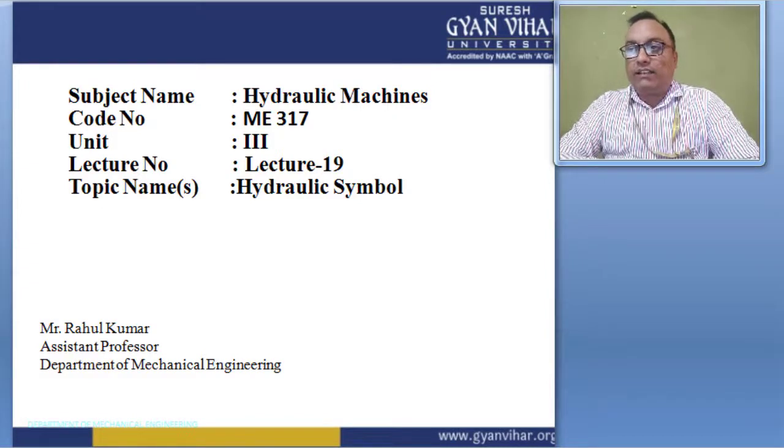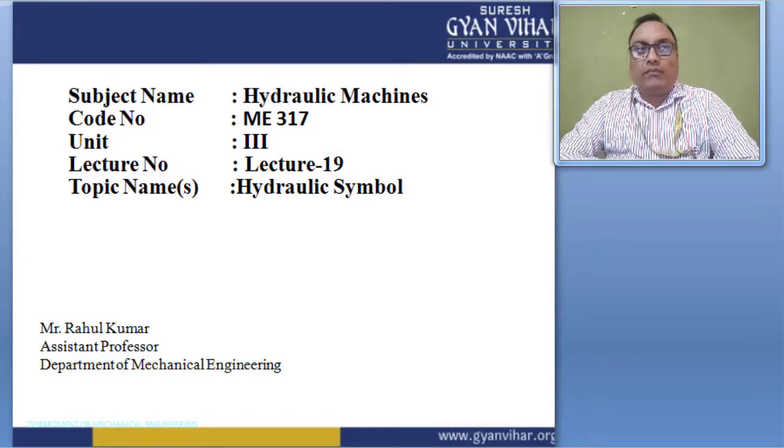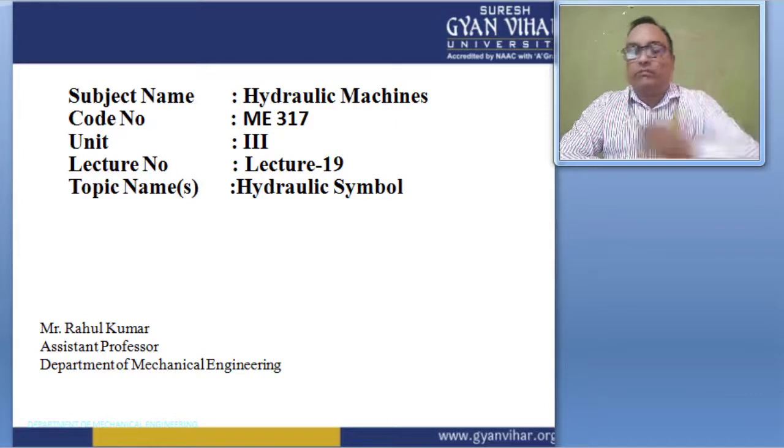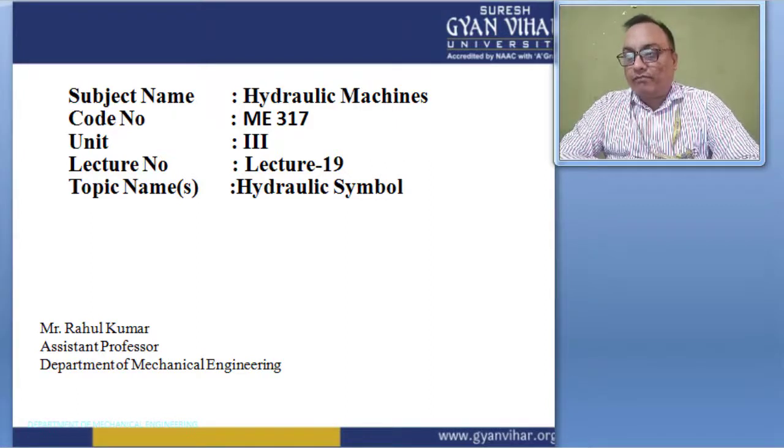So ISO is the International Standard Organization, which has the same control over the symbols used internationally. Means if you are working in India or you can work in America, the same type of symbols are used for the study of hydraulic circuits, and both systems have the same format. Especially since ANSI changed its symbols in 1966 to eliminate all written information.